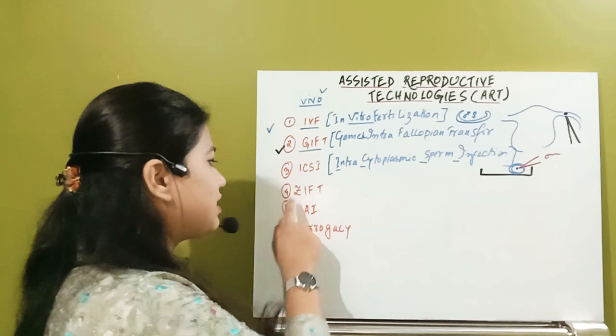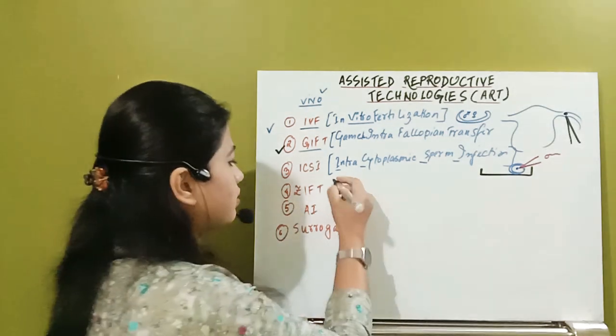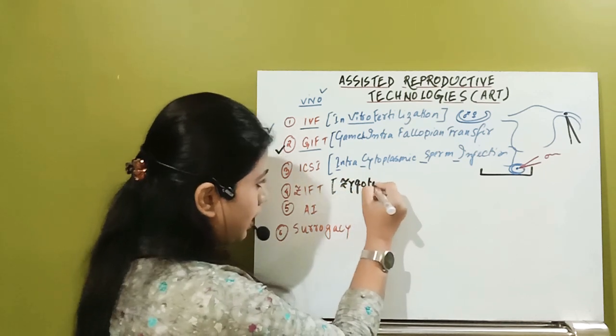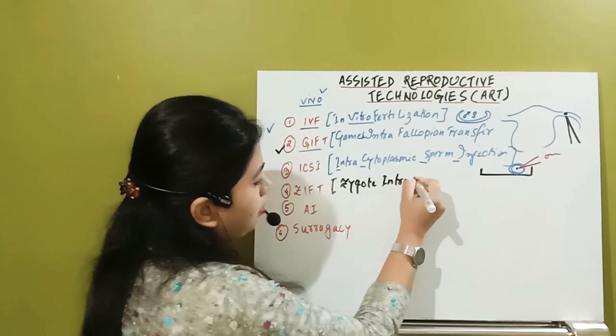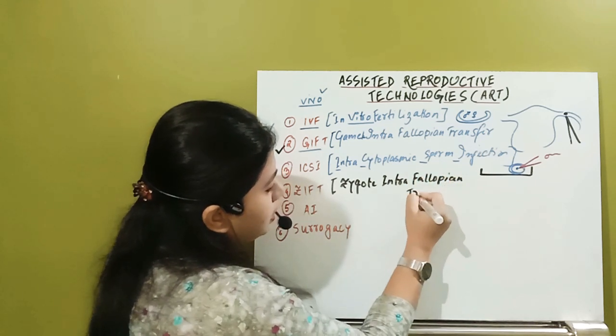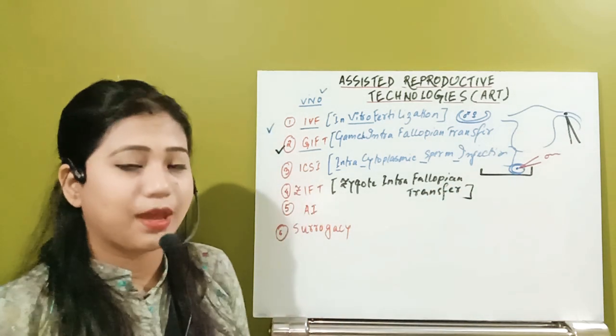Next one, see, that is ZIFT. ZIFT, what is the term? That means zygote intra-fallopian transfer. So in zygote intra-fallopian transfer, what happens?